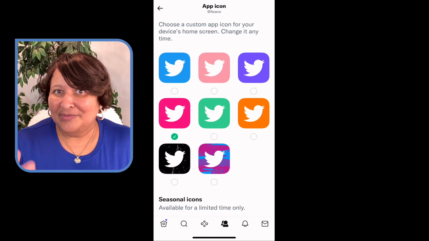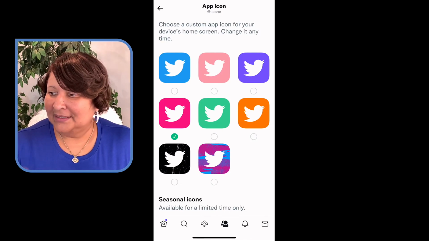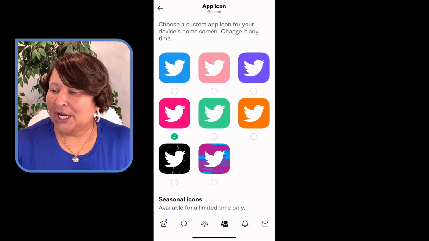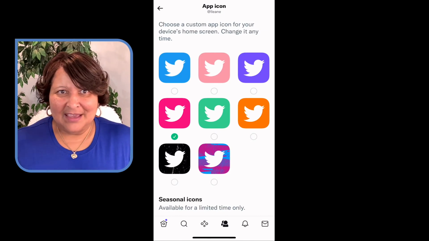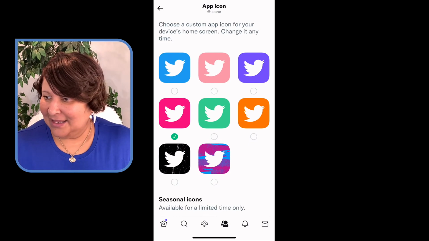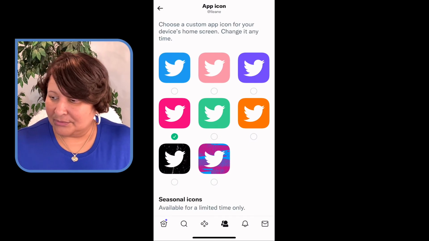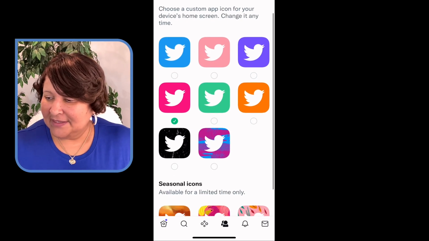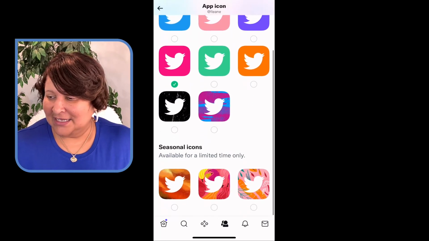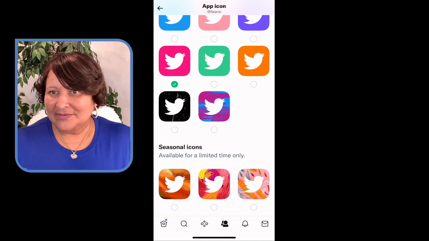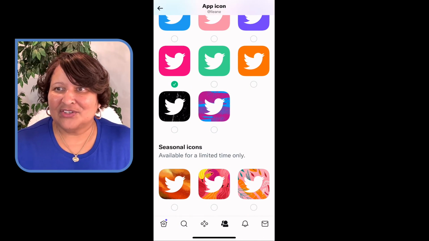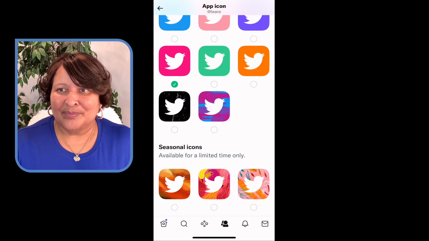Blue is the default, then a pink, like a pale pink, purple, fuchsia, green, orange, black with some sort of design in it. And then there's one that is multicolored that has purple and blue and burgundies. And then there's seasonal icons. So you've got ones with leaves in the background, and I think they are so, so cool.